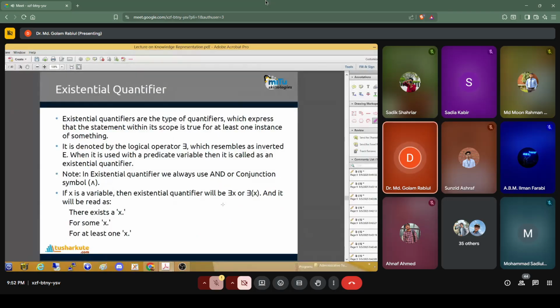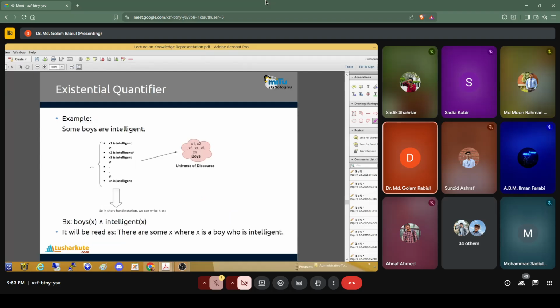The other quantifier is usually called the existential quantifier. It represents there exists x, or for some x, or for at least one x. Take the statement: some boys are intelligent.